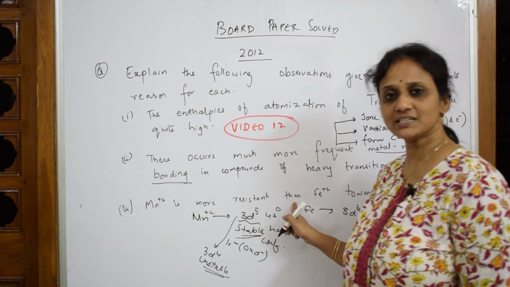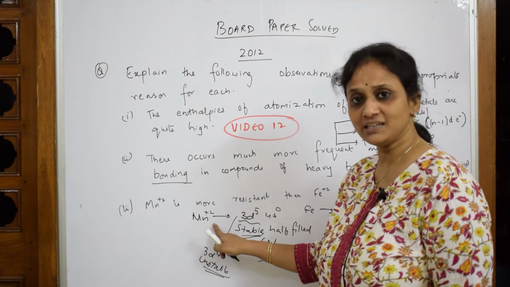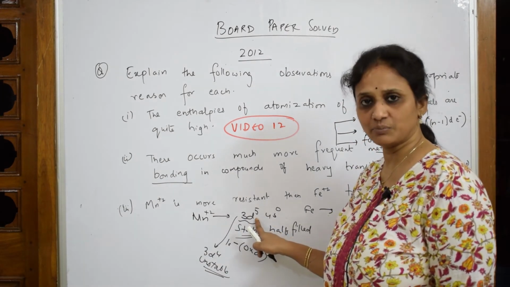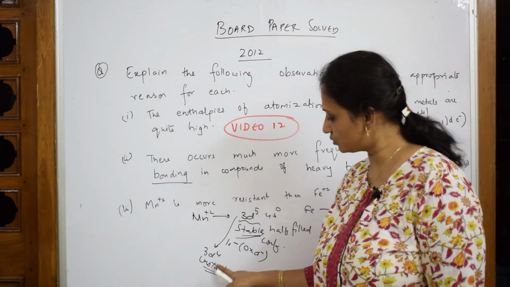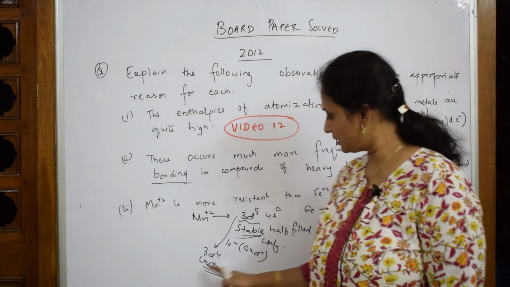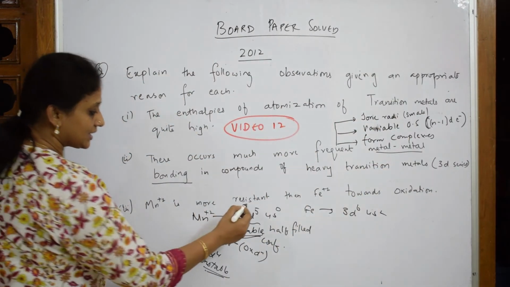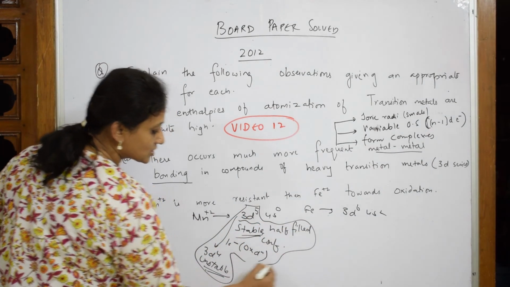No, isn't it? So first reason: manganese is in 3d5 configuration. When it has lost 1 electron, it goes to 3d4, which is unstable. Because of this unstable configuration, it is not going to prefer oxidation.